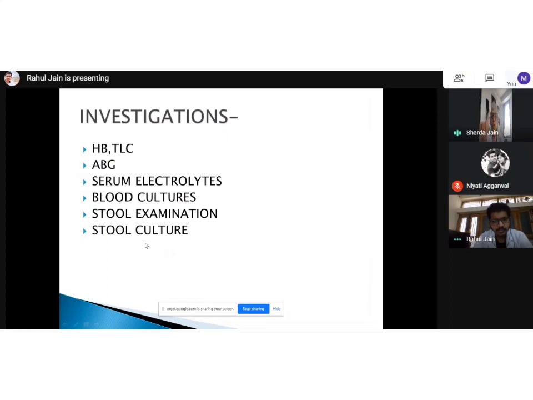Then blood cultures, stool examination, stool culture. Just one minute. Now, for your reminder, in any patient of typhoid, the counts will not be raised. The count will be low. It will be neutropenia.